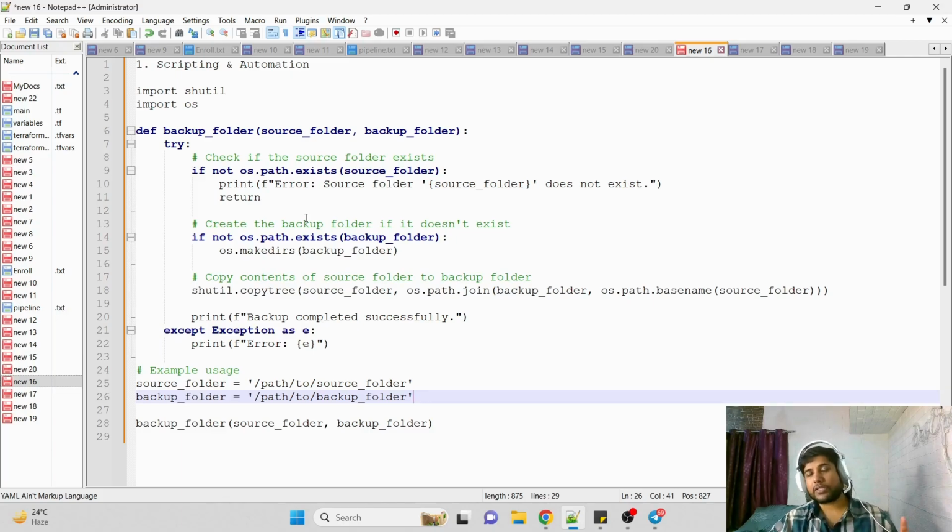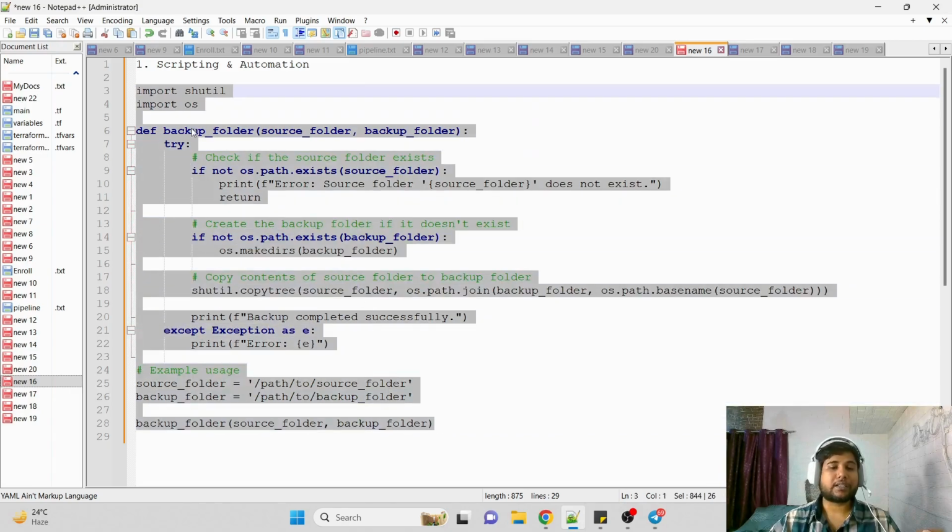So the first significance of Python in DevOps is that we can use it for scripting and automation of different kinds of tasks. One very common example is that Python can be used to write a script which will take backup of a specific folder at regular intervals of time.